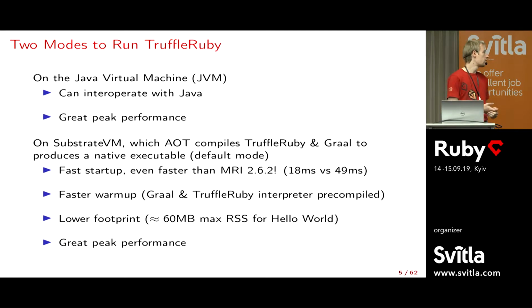So what we get in that mode is much faster startup. For instance, to print hello world takes about 18 milliseconds. This way, like on a typical JVM, would take at least half a second. And this is actually even faster than MRI startup, which is quite incredible. We also get a bit faster warm-up, so the time to get to peak performance, because both the TruffleRuby interpreter and the JIT are already pre-compiled, so themselves, they don't need to be just-in-time compiled.